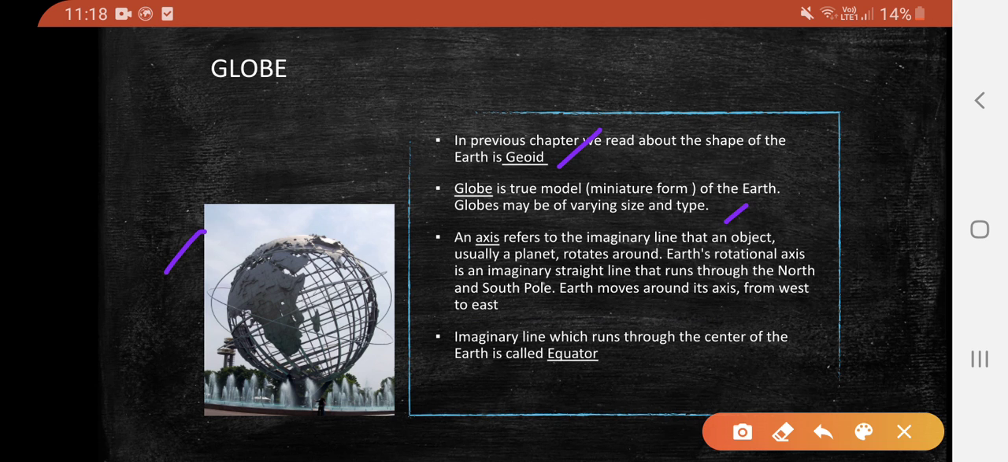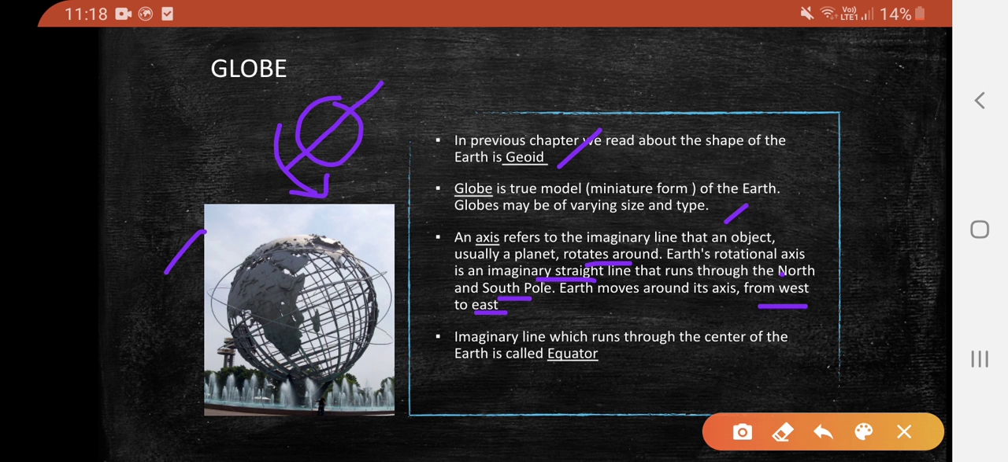An axis refers to the imaginary line that an object, usually a planet, rotates around. Earth's rotational axis is an imaginary straight line that runs through the North and the South Pole. So if this is a planet, the axis runs through the poles and the planet rotates around it. Earth moves around its axis from west to east. Planets like Venus and Uranus move around their axis from east to west.